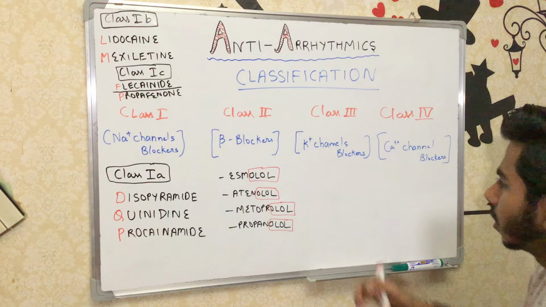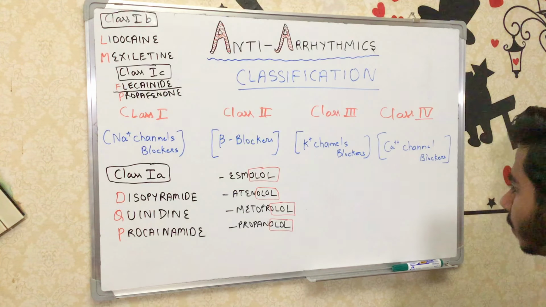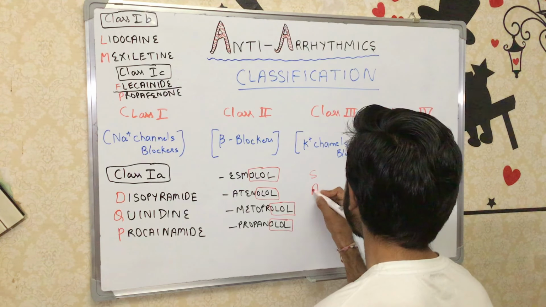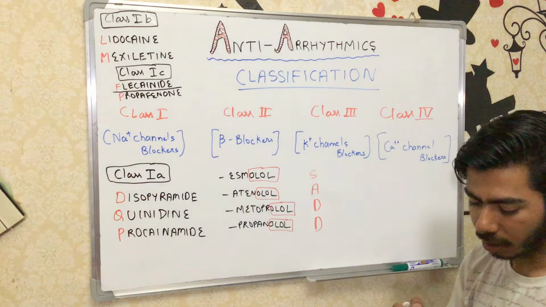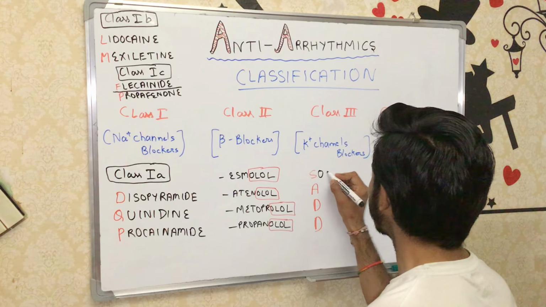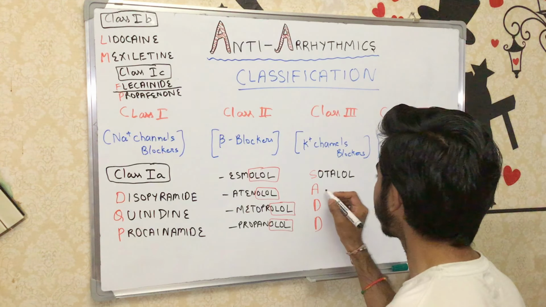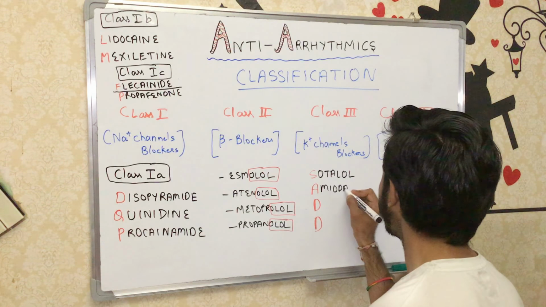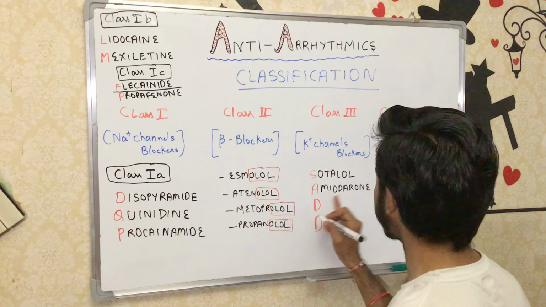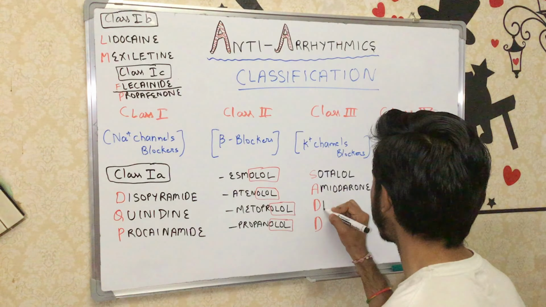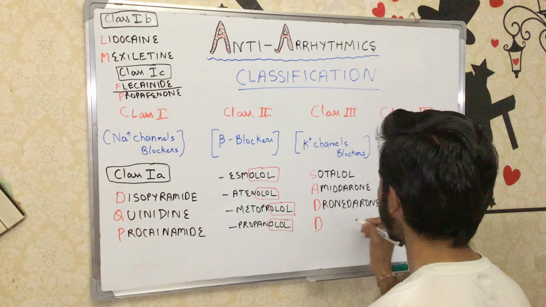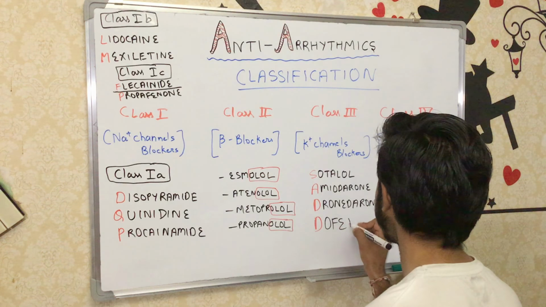In the class 3 agents, we have the potassium channel blockers, right? And for the mnemonic, I made it like SAD. So let's look at the drugs. S for sotalol. Amiodarone is a very famous drug in the class 3 agents of the antiarrhythmics. I will talk about why that is so. Dronedarone, and dofetilide.